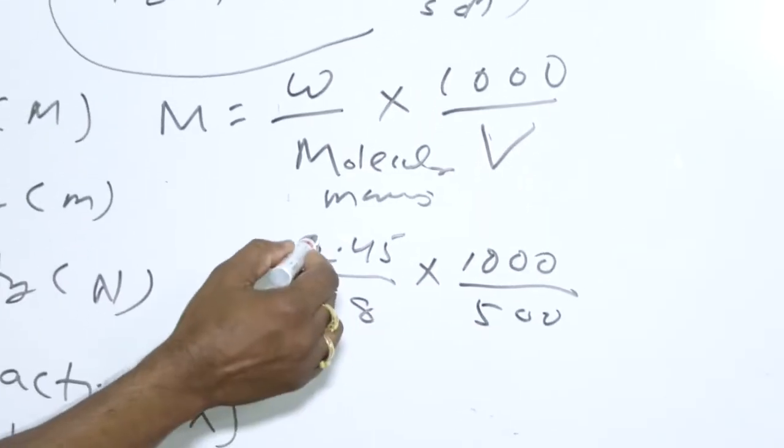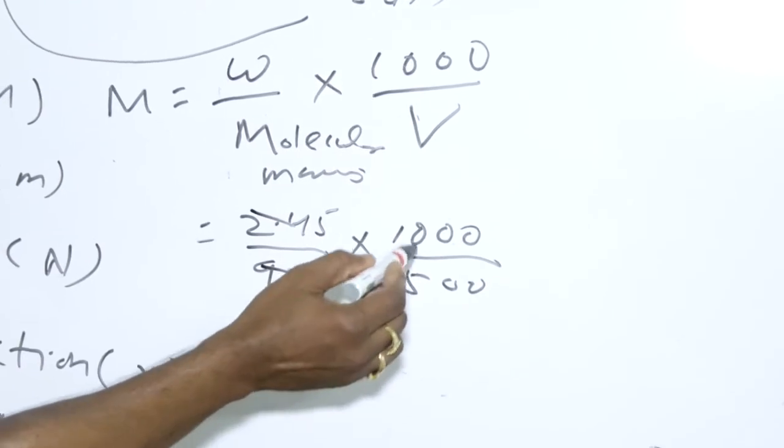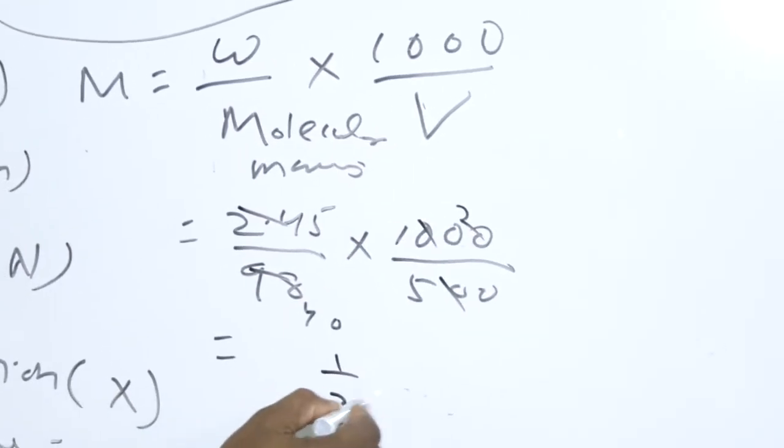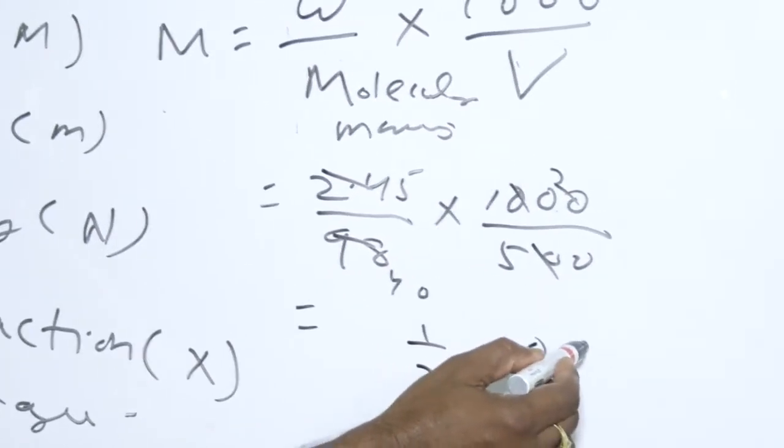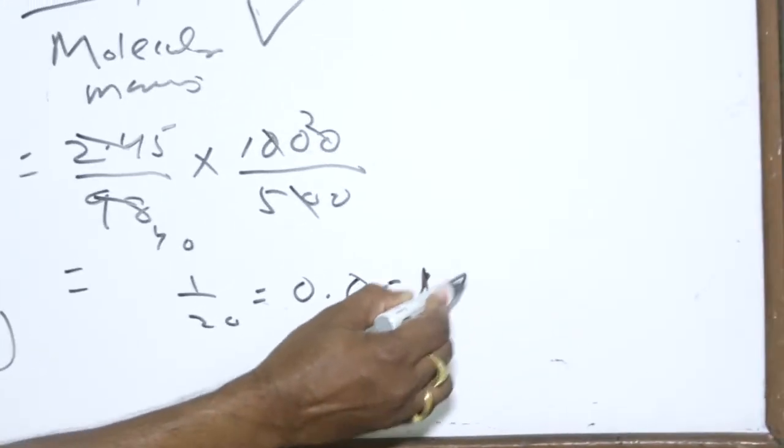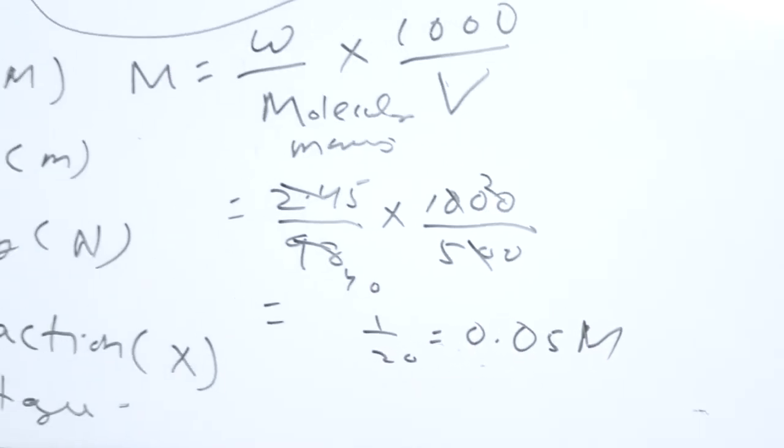Here it is found to be 1 by 20, which is equal to 0.05 M or molar solution.